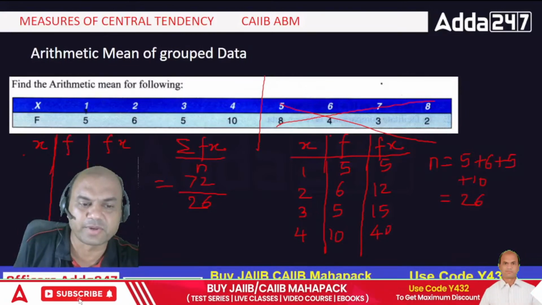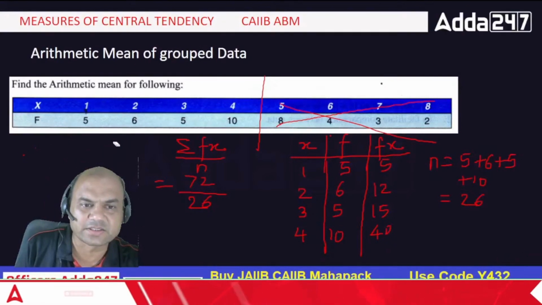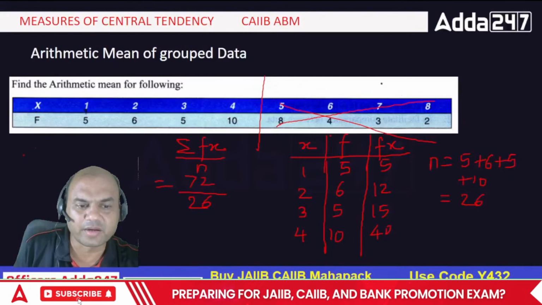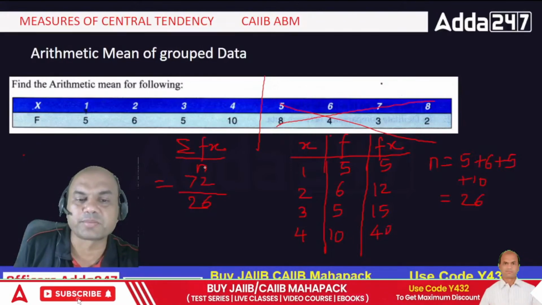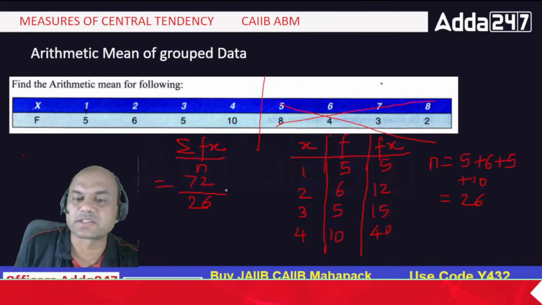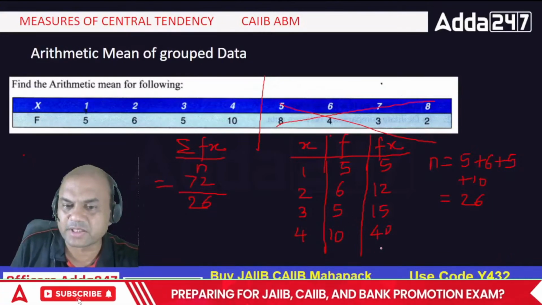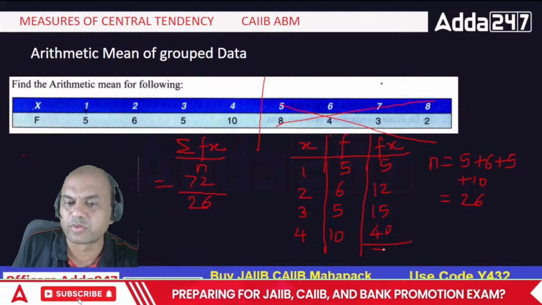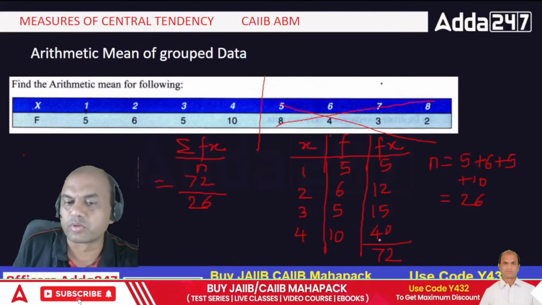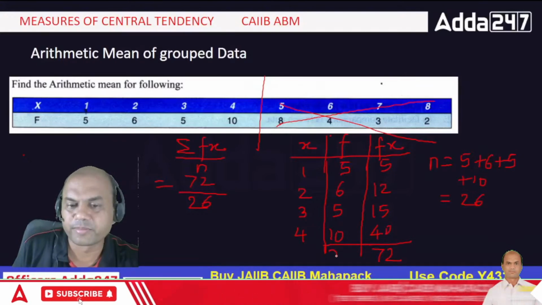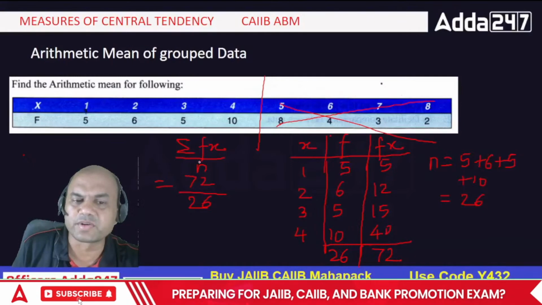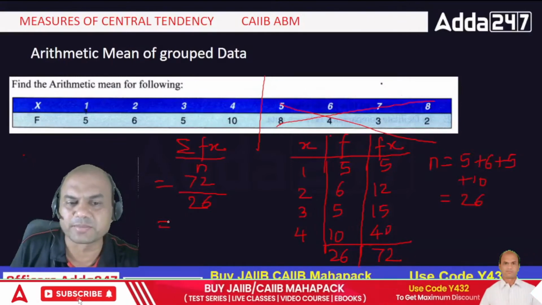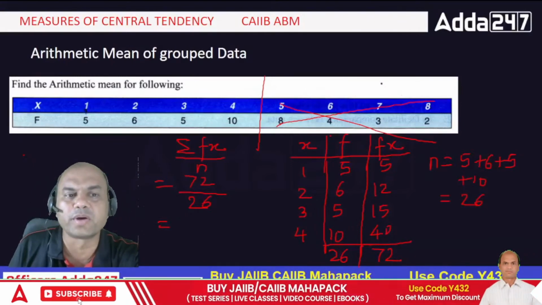Okay, let me remove this by the time. Eraser. Let's remove this because you can't see it behind me. So summation fx upon n. Summation fx, everyone has got this 72. Have you got this 72 over here, everyone, or no? If not, kindly write no. Then 26 over here. Then do the division. 72 upon 26. It is what? 2 point something, right? 2.76, right?